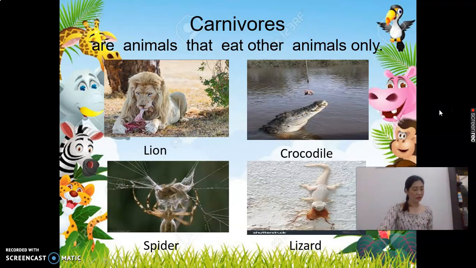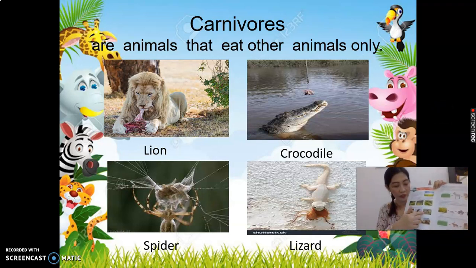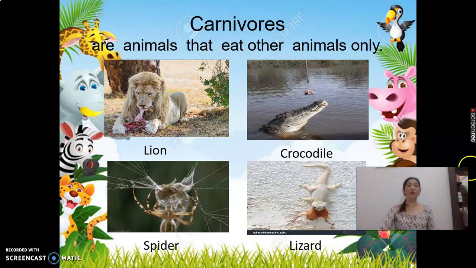So these are the examples of carnivore. What is carnivore? Carnivores are animals that eat other animals only. Again, carnivores are animals that eat other animals only.